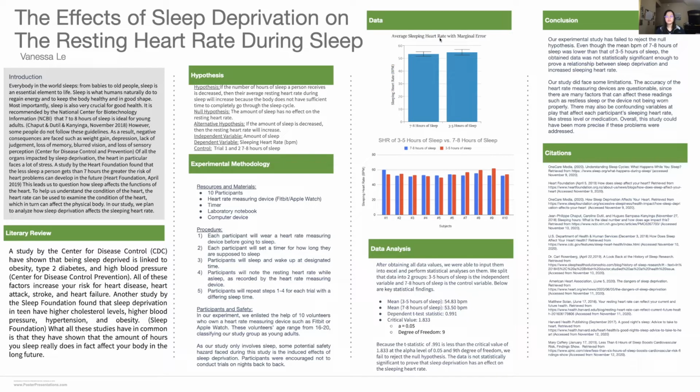For my procedure, first, each participant will wear a heart rate measuring device before going to sleep. Then they will set a timer for how long they are supposed to sleep and wake up at designated times. The participants will then note their resting heart rate while they were asleep, as recorded by the heart rate measuring device. And finally, participants will repeat the steps 1 through 4 for each trial with a differing sleep time. There are a total of 6 trials, which are 8, 7, 6, 5, 4, and 3 hours of sleep.